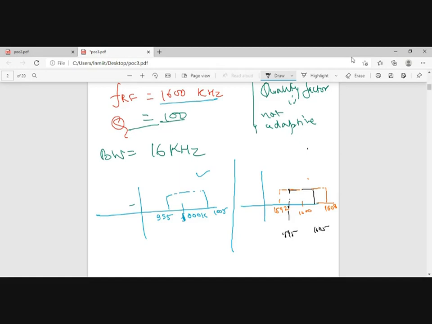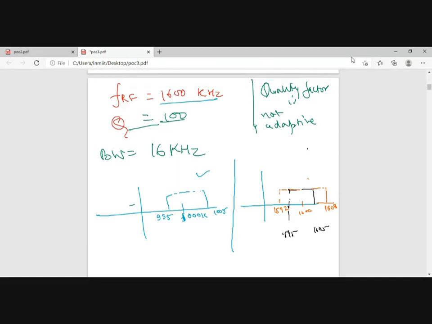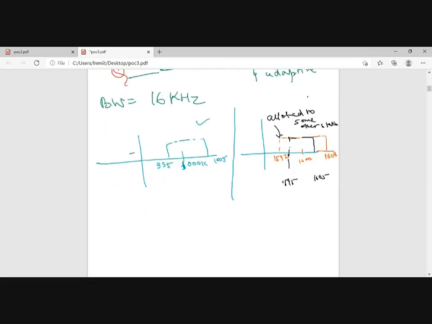But because of the fixed quality factor, it will penetrate into the spectrum of the other station, which might be allotted to some other station. In that case, you will be creating interference with the adjacent channel.